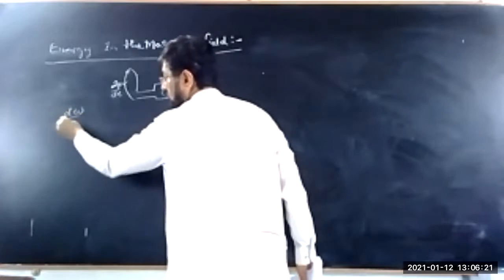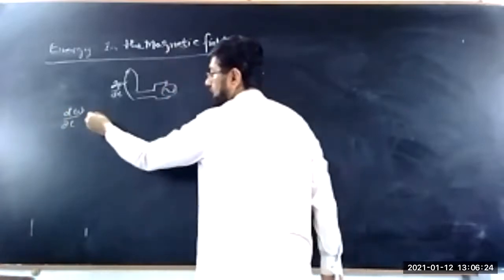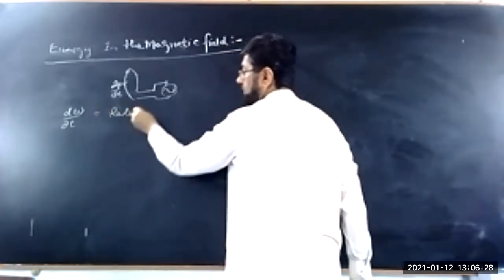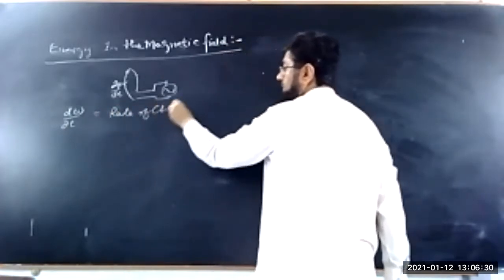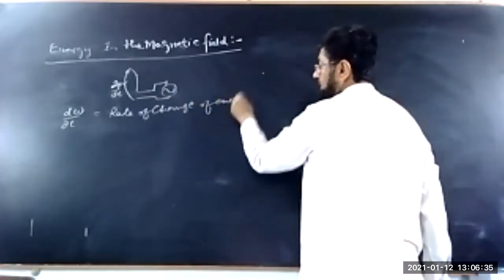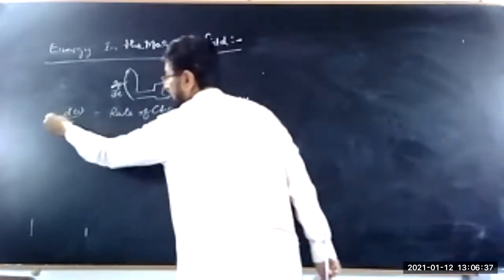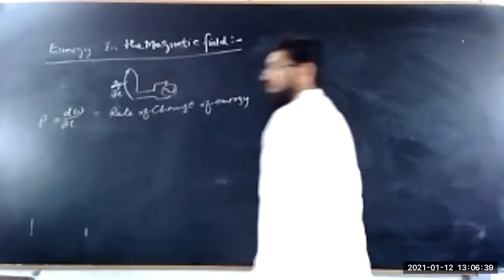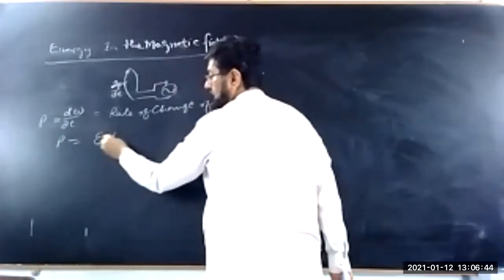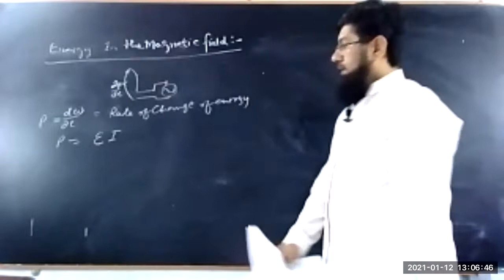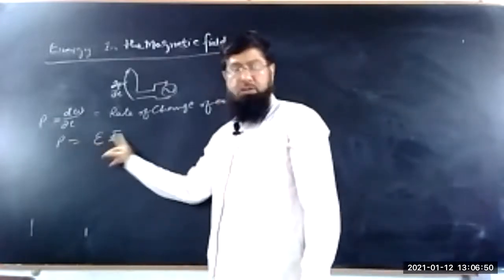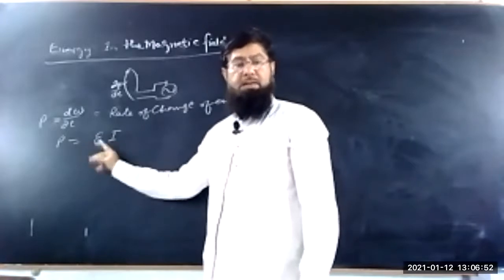the change in energy per unit time. W is the rate of change of energy, and this rate of change of energy is known as power. So this power is equal to the product of EMF into current. This power is the product of voltage into current, and the voltage we call the EMF, into current.